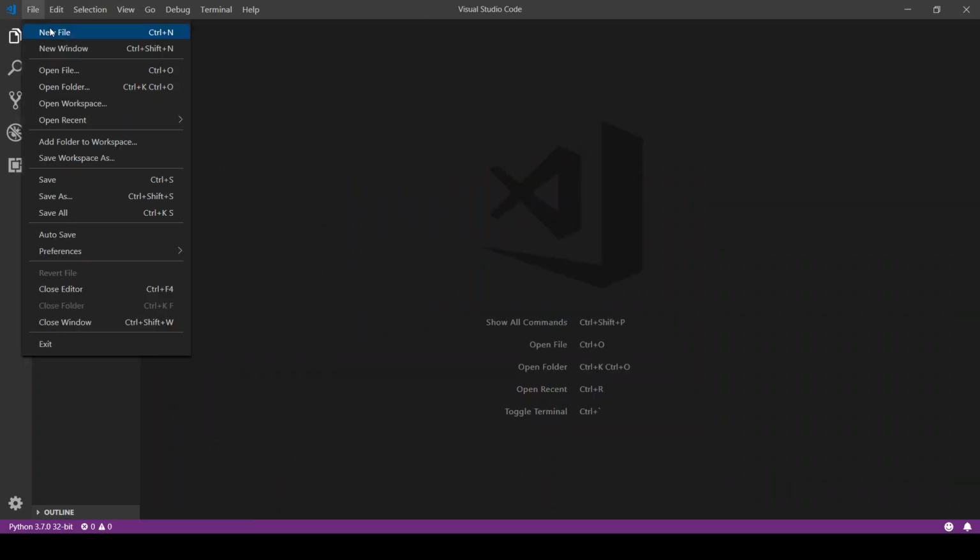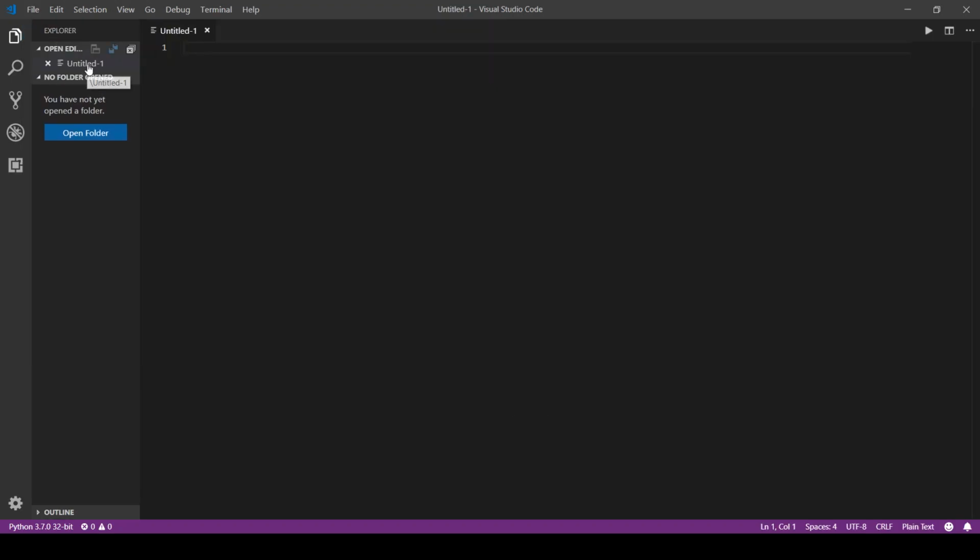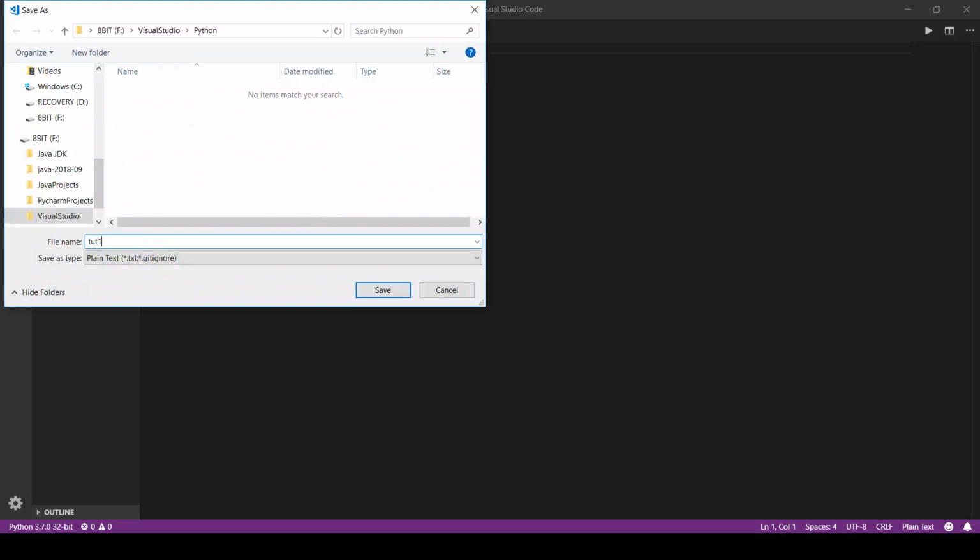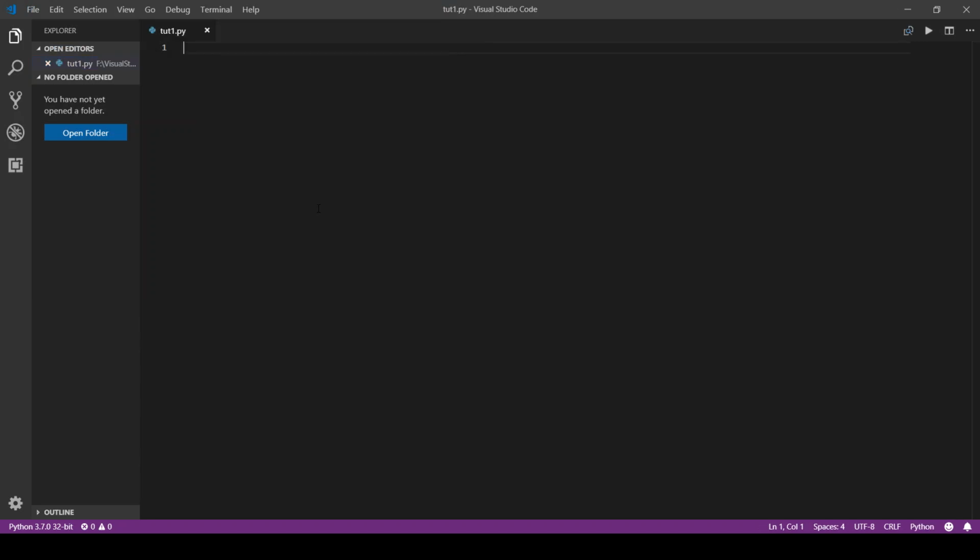Go to File, New File, and go ahead and save as. I'm doing mine as tutorial 1.py. All Python files will have a .py extension. There's one to two other extensions that are useful in Python, but they're used for different reasons. So for now, we're just going to use .py, and that's it.